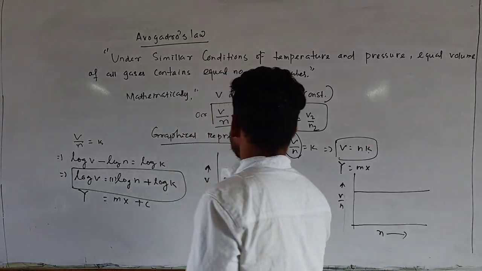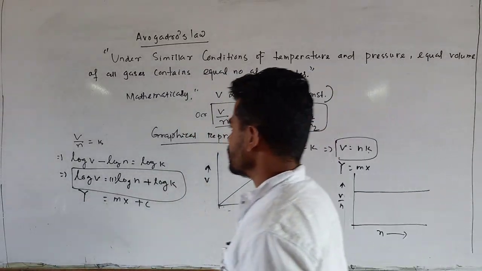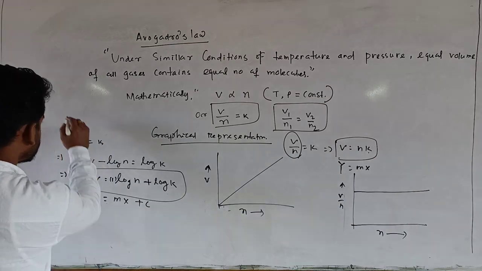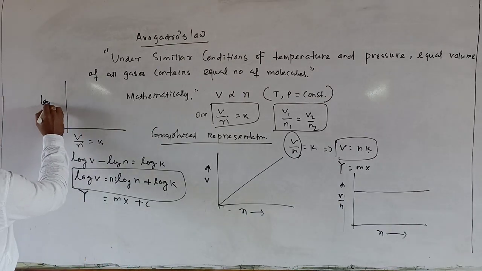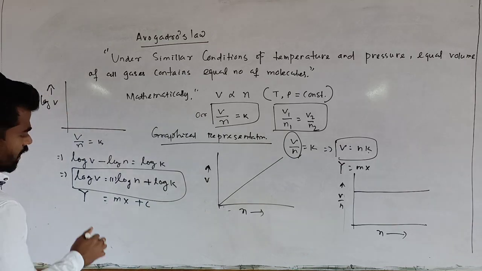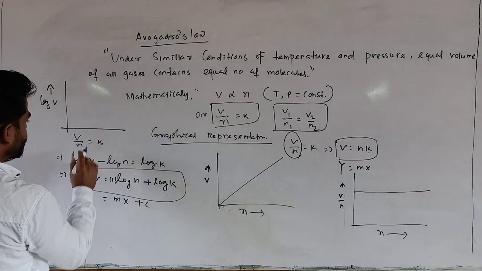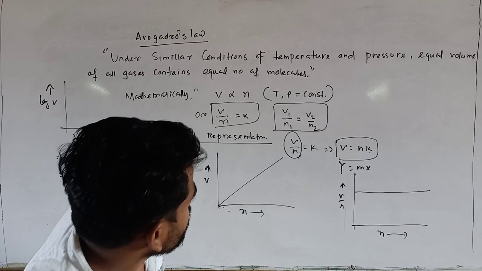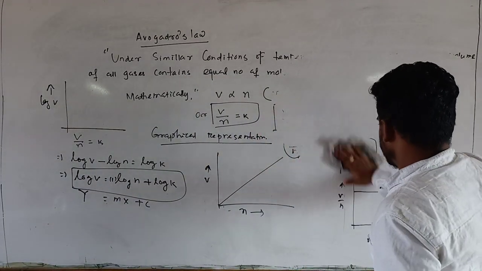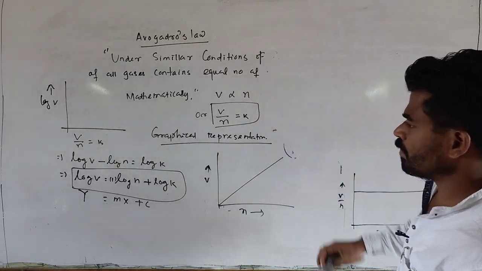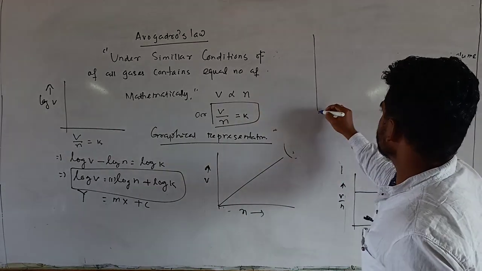I can draw its graph like this. Let me vanish something so that some space will be available for the diagram.